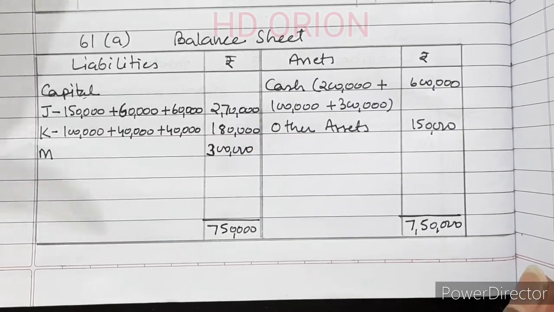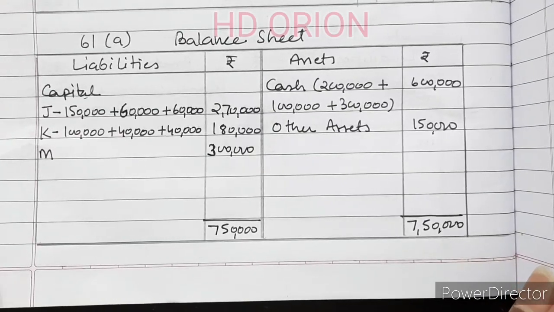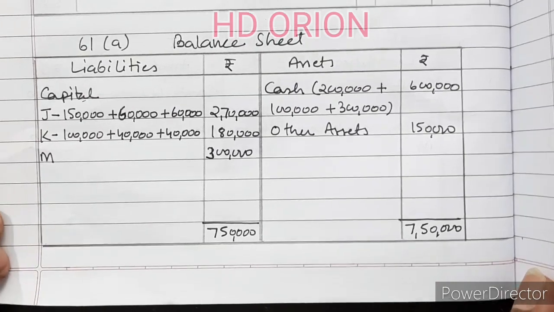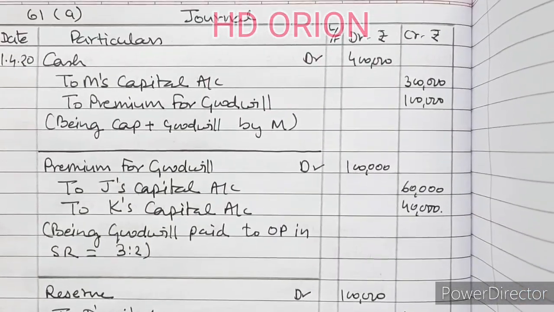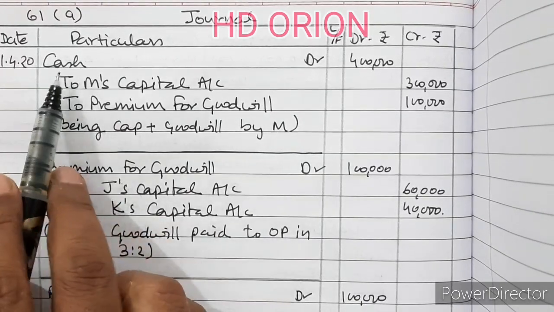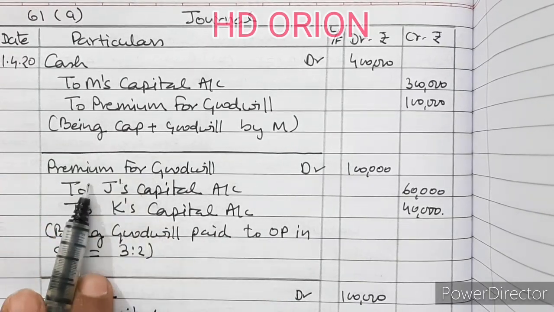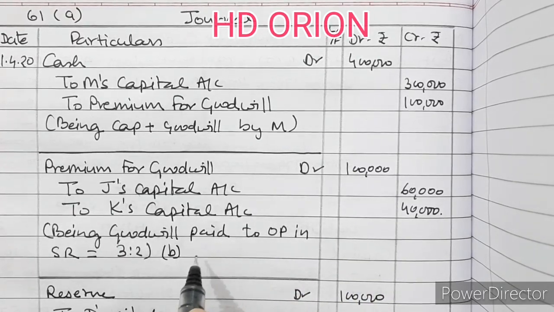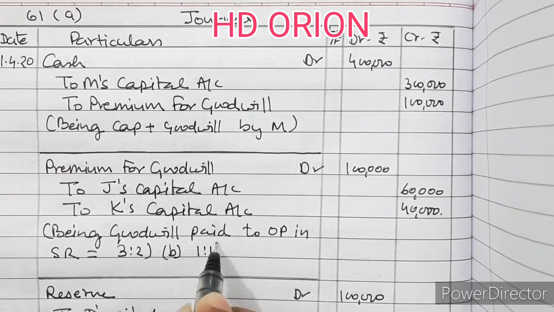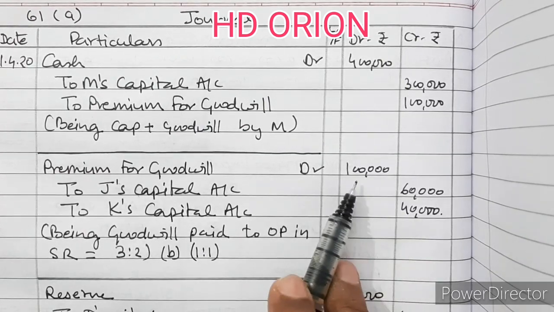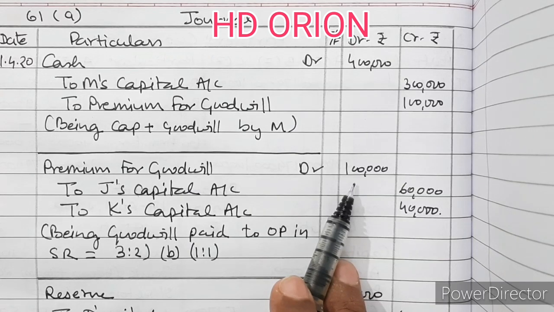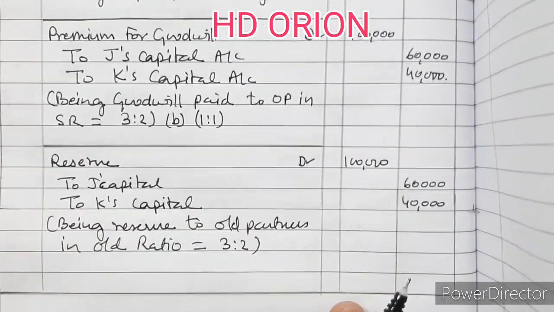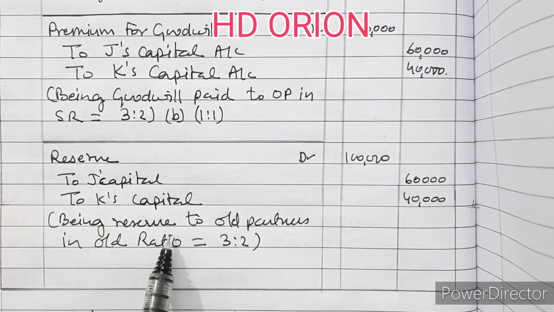Now 61B says that M gets his share of profits in equal proportion from the old partners. So the journal entry which we have passed here will be the same for B. The first entry will be same, but here the second entry, sacrificing ratio will change. For B, sacrificing ratio will become 1:1. So 1 lakh will be broken into 1:1, that is 50,000 and 50,000. And distribution of reserve will also be the same.